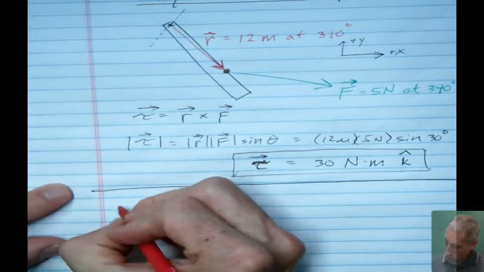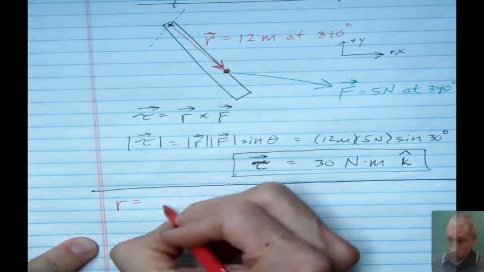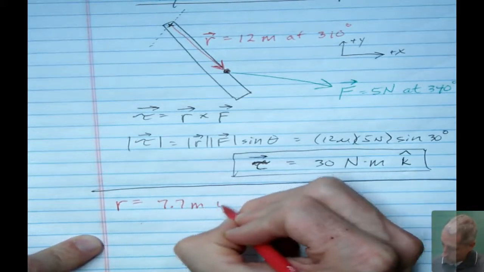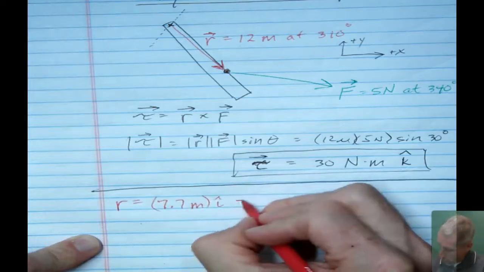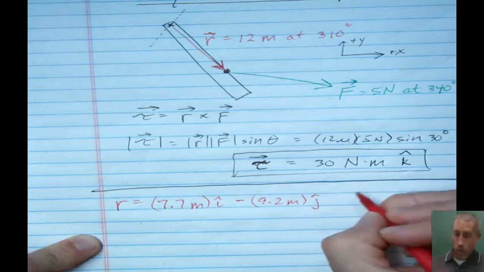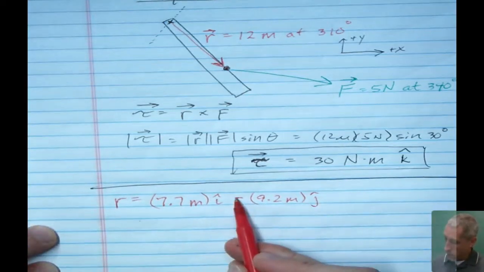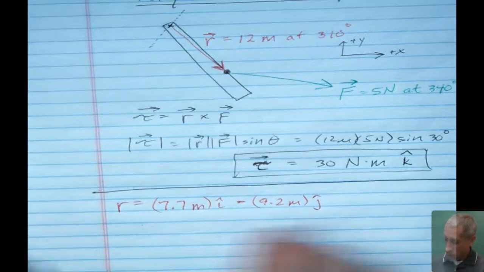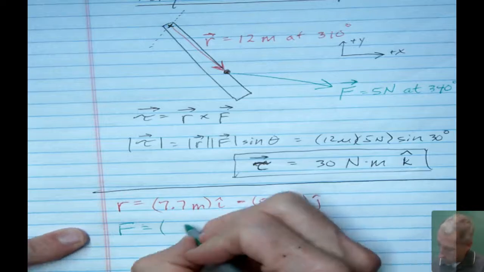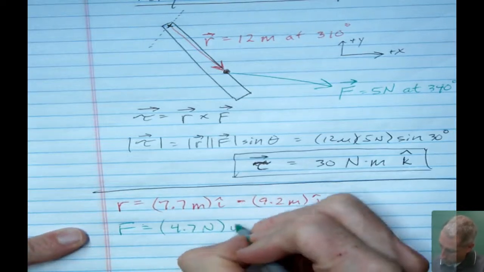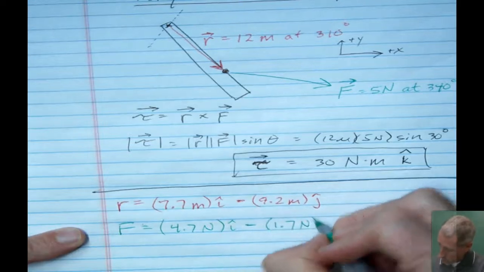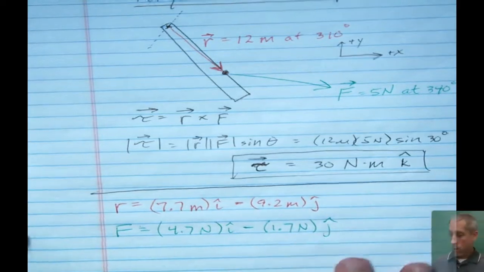So the r vector can be described as 7.7 meters in the positive x direction minus 9.2 meters, that's j hat, or in the y direction. So that's downward and rightward, as you can see here. And then my force vector also has a rightward and a downward component. This was 4.7 newtons i hat minus 1.7 newtons j hat. So there they are in vector form.